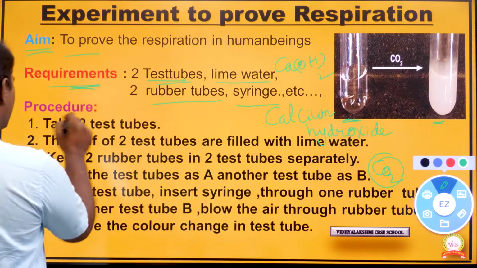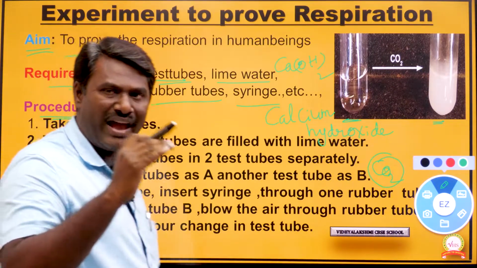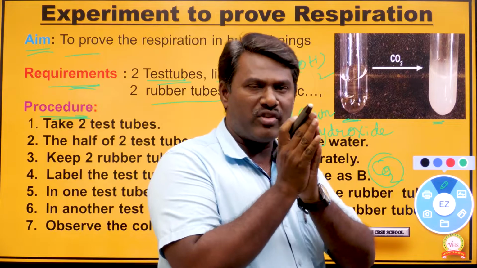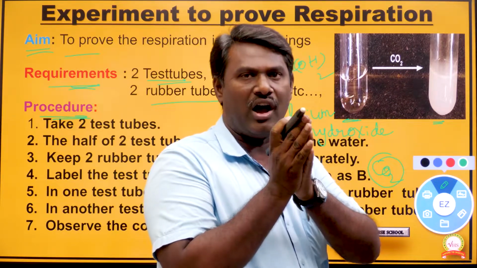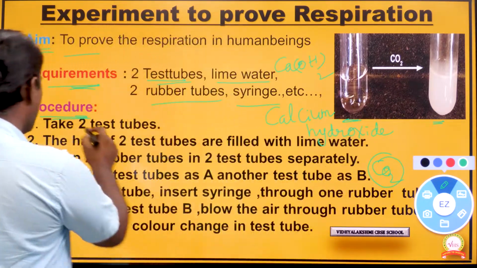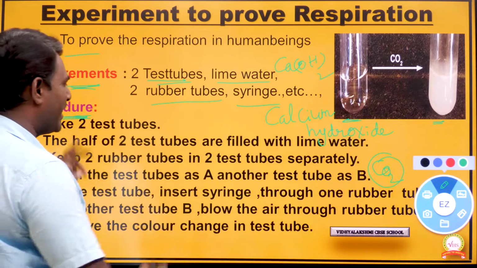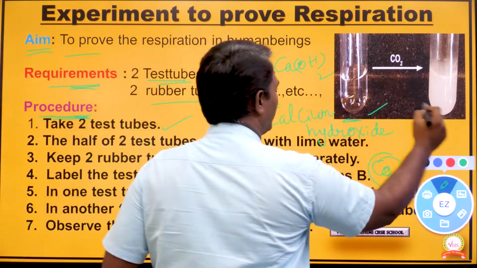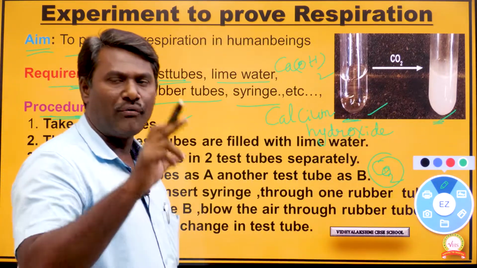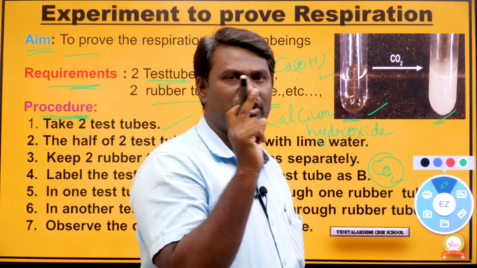Next one is the procedure. How can we perform the activity? That we consider as the procedure. Here the procedure is, first of all, we need to take 2 test tubes.